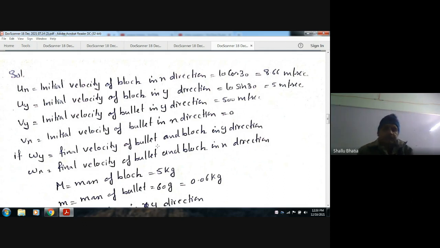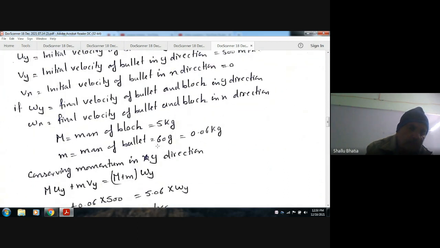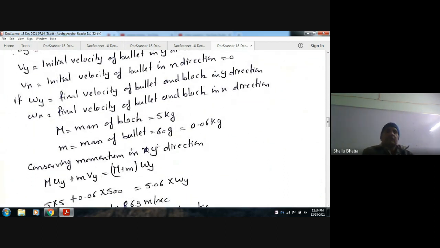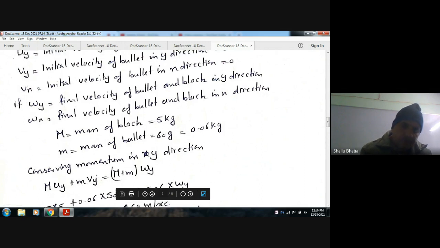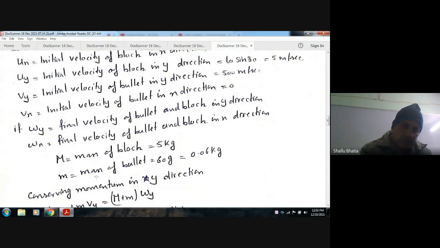Now we can apply the momentum conservation equation, because the mass of the block is 5 kg and the mass of the bullet is 50 gram, or 0.05 kg, is given.